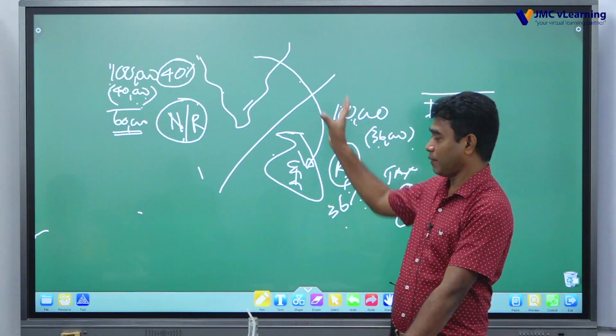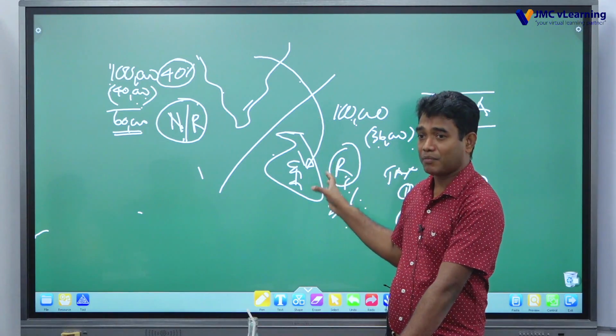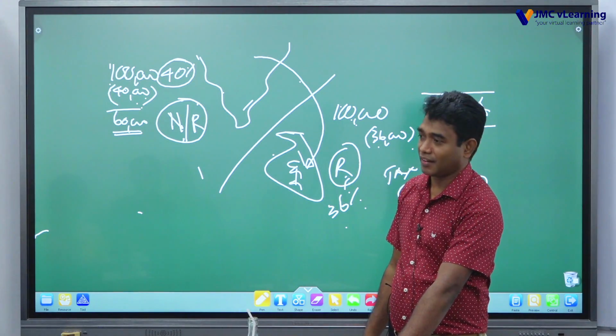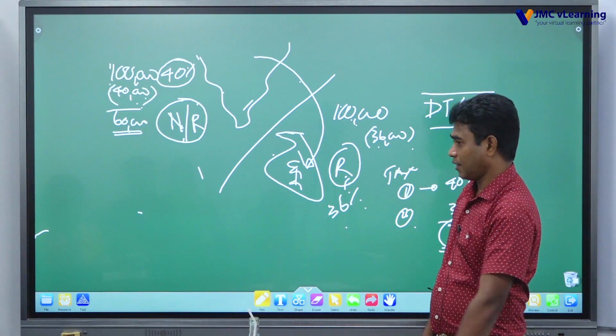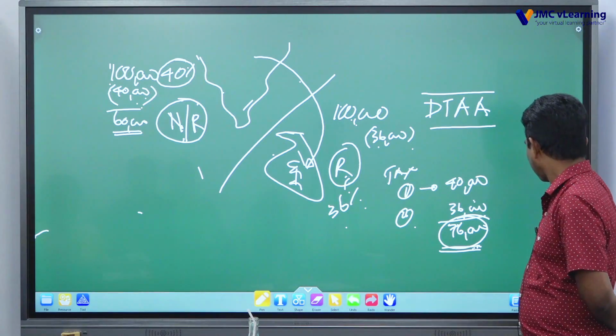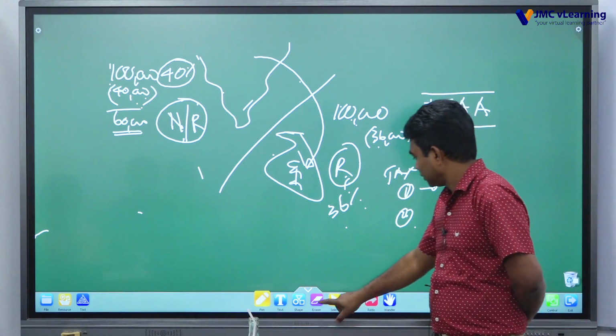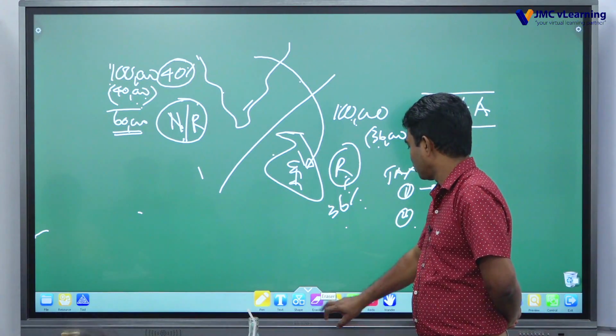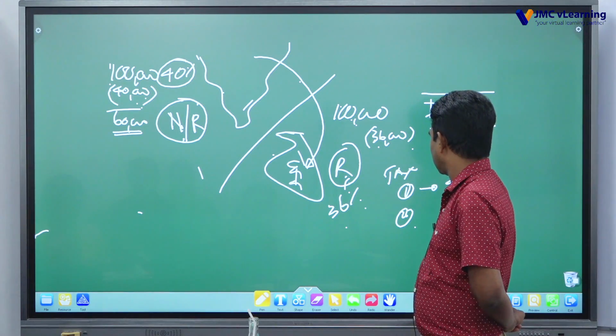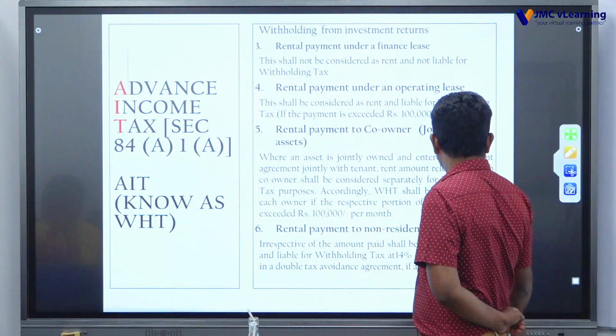It says, yes, it may be taxed in this country as well as this country, but you can get the tax credit. Likewise, it goes. That is for you to be clear on this.